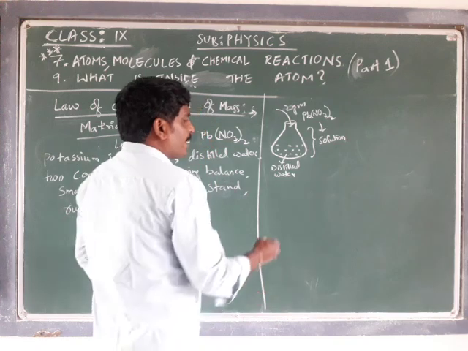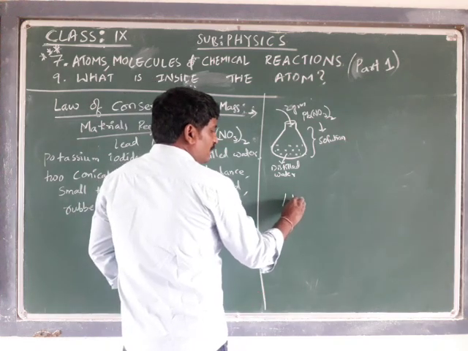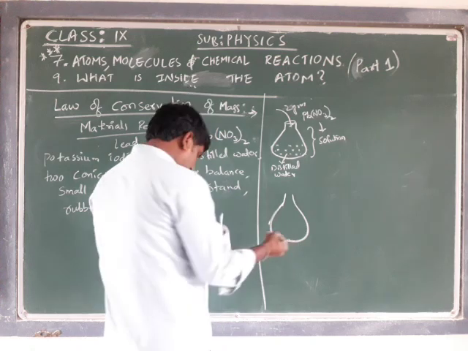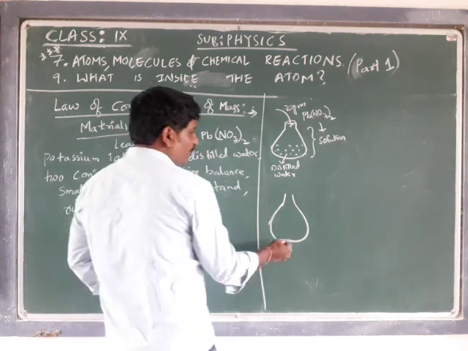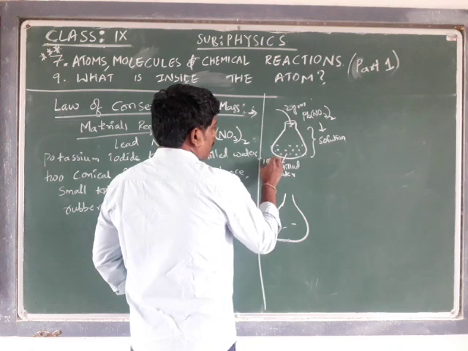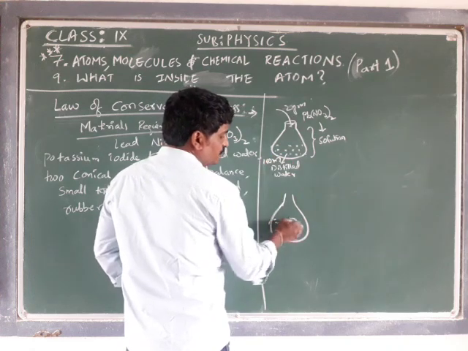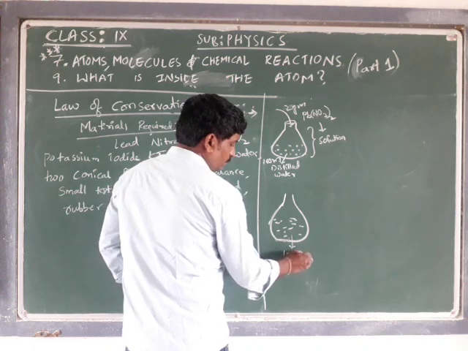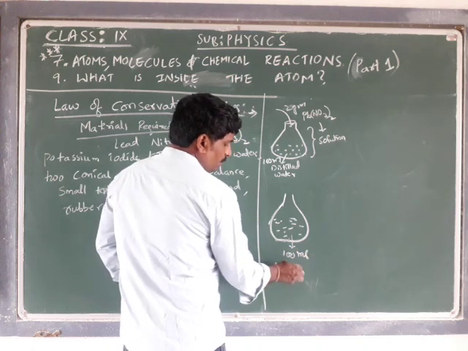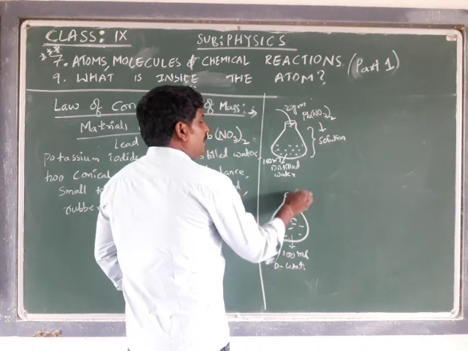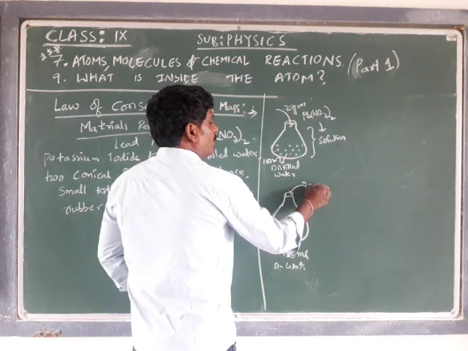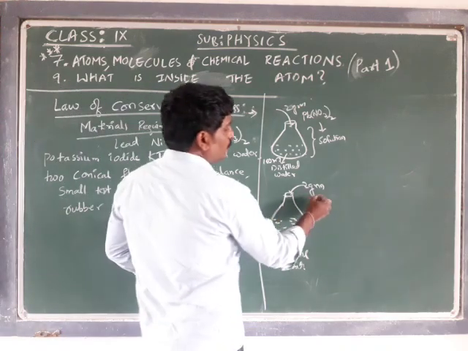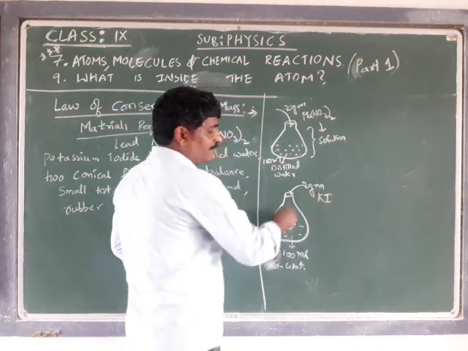In the same way, take one more conical flask. Again take 100 ml of distilled water, and add 2 grams of potassium iodide, KI.